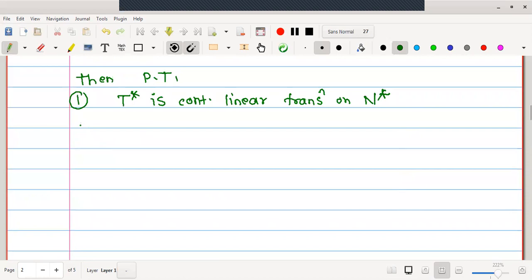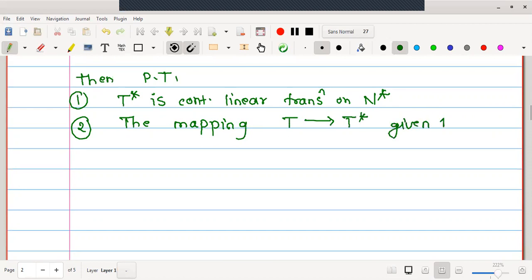Second property to prove is the mapping, conjugate mapping one can say, which takes T to T star, given by phi from B of N to B of N star. Now why am I writing B of N star? Because in the first step it was very clear that it is a continuous linear transformation.